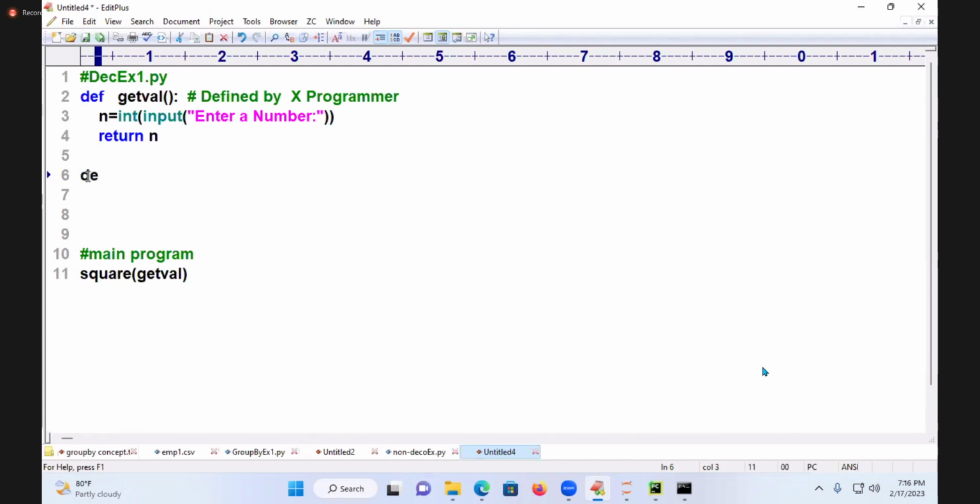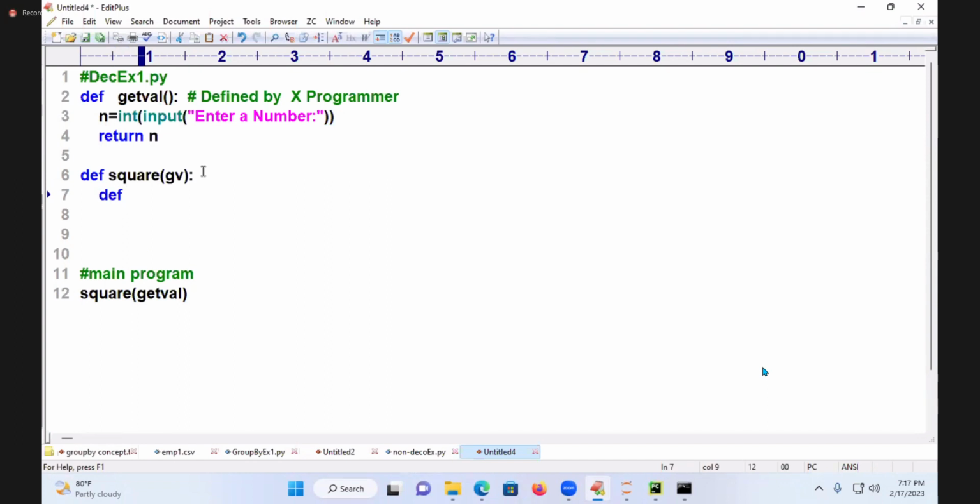Let's say def square of. When an argument is being passed, definitely I will take some value, GV. What is GV? A formal parameter for holding get value. What will I write inside? I will define one more function inside.